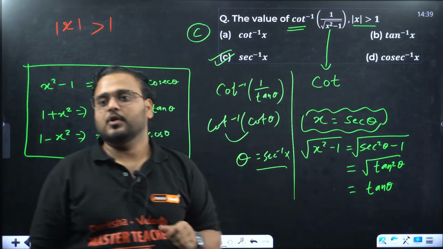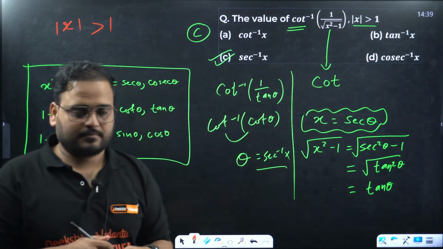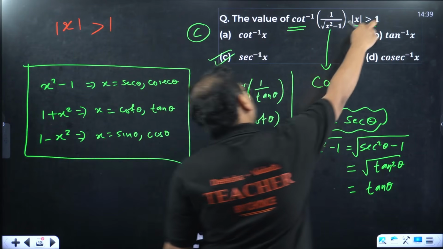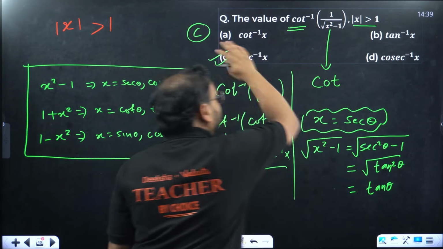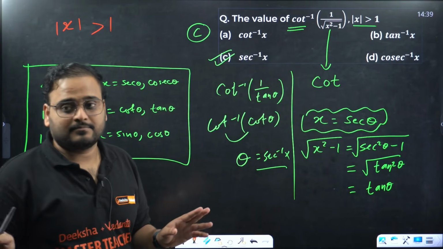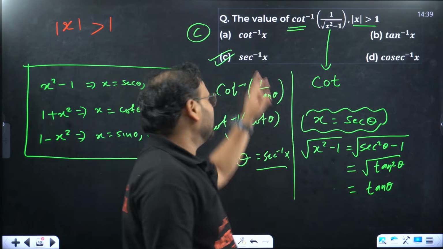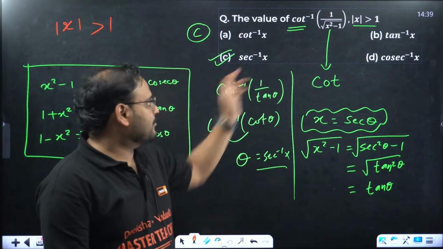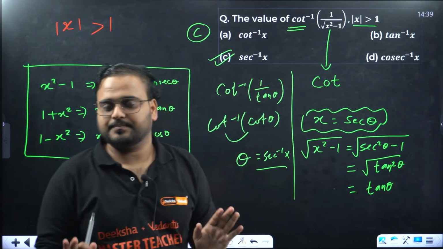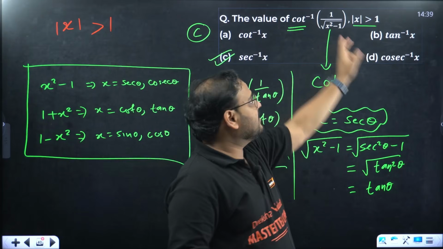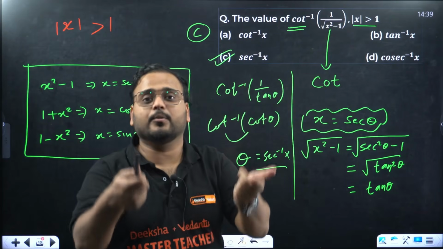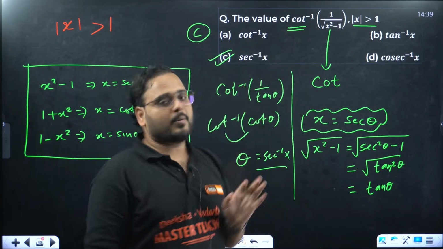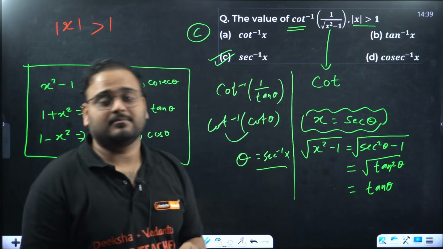So option C. If this was a CET question, and you need to solve this question within 10 seconds, first think, domain, because of this, I have either option C or D. A or B is gone. Because A and B, what is the domain? All real numbers. So looking at domain means option C and D has to be there. Why not D? Because if you take D, you will get cot in denominator, but I want in numerator. Cot inverse of cot is in numerator. So that's why option is C. 10 seconds. Yes, sir.